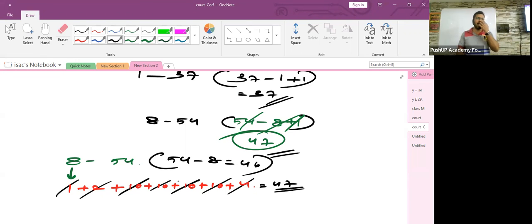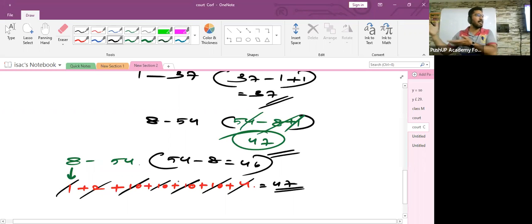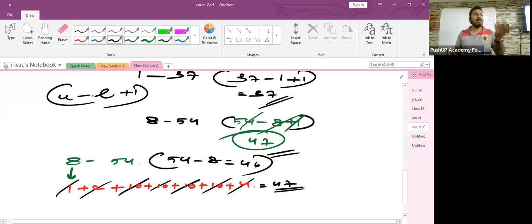Whose roll number was exactly 8. So that is why people make mistakes. So children, in the examination, you can't sit and do these calculations, 1 plus 2 plus 10 plus 20, isn't it? So in order to save our time, we learn this basic formula, which is upper limit minus lower limit plus 1. We just do this and you get the answer.